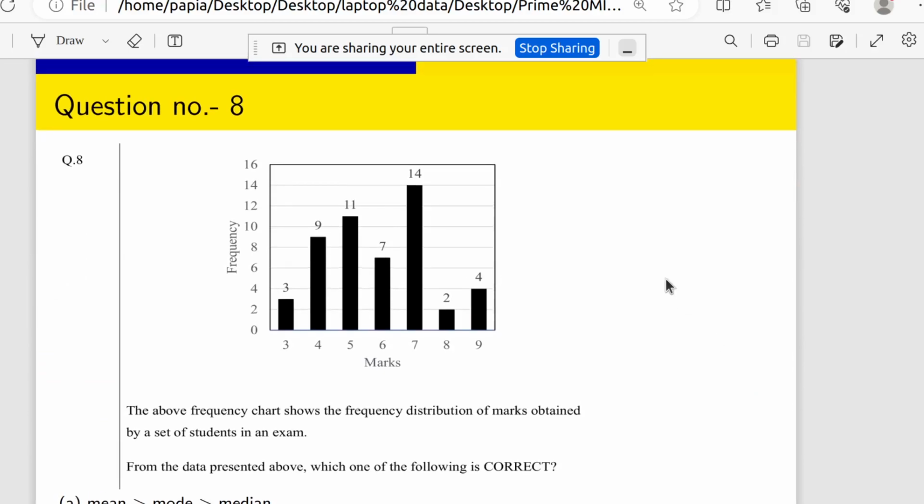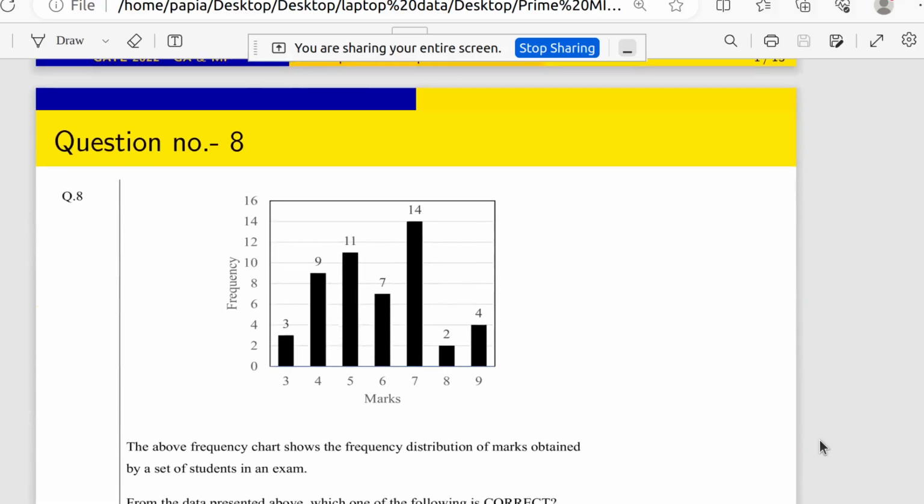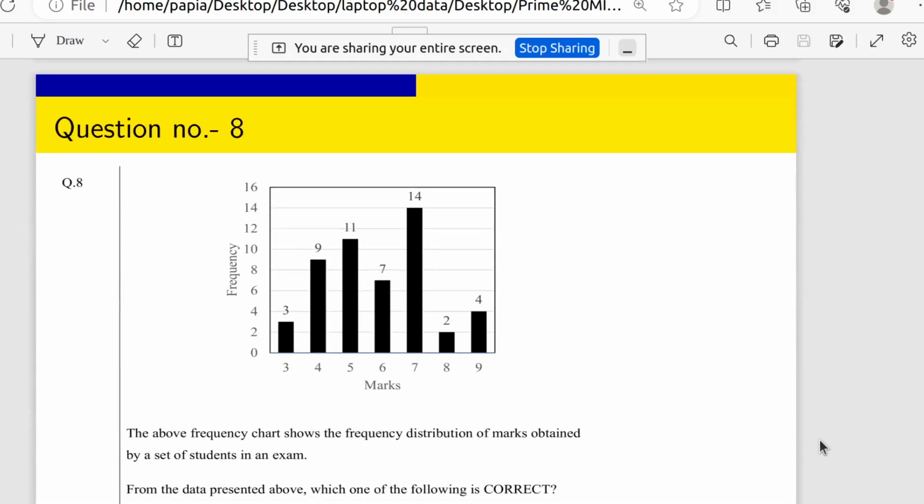So let's talk about question number 8. I have chosen 2 questions from the general aptitude and mathematical physics topics. One will be from general aptitude. At first we will talk about that one, and the next question will be from mathematical physics. So let's start with the first question, question number 8.